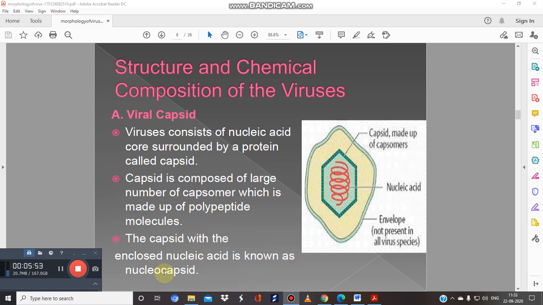And the capsid with the enclosed nucleic acid is known as the nucleocapsid. So this is the envelope. This is basically not present in all virus species, so it may vary, but in most of them you can find this capsid and its composition, that is the nucleic acid.